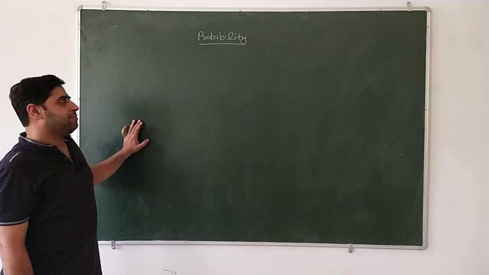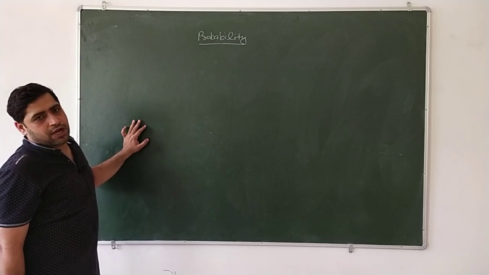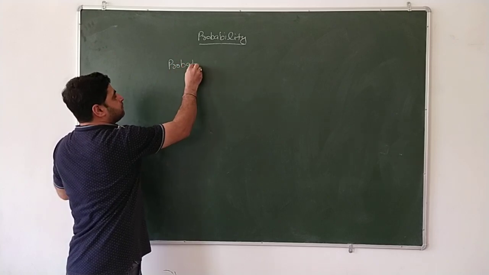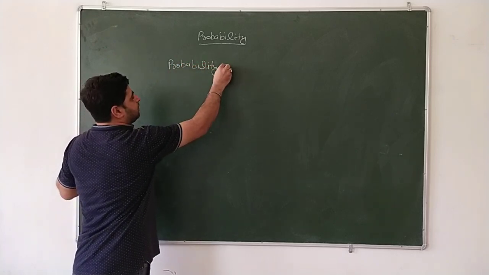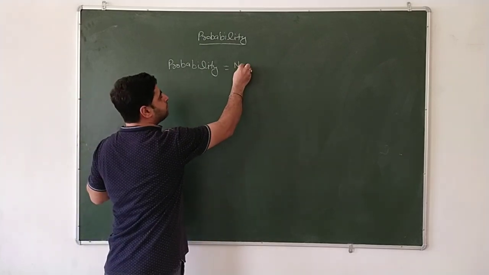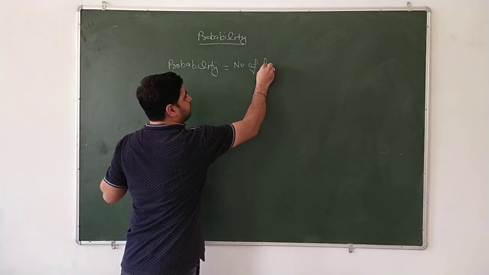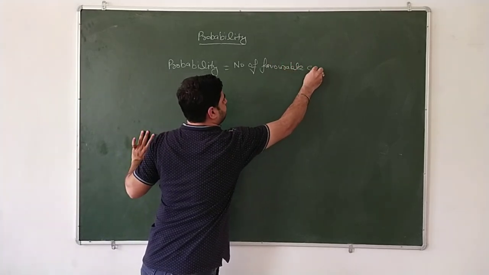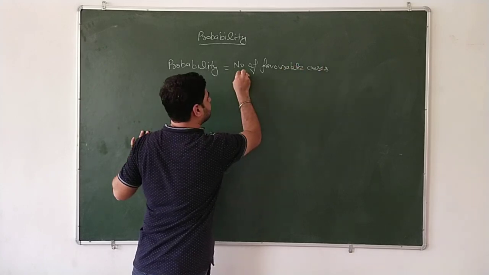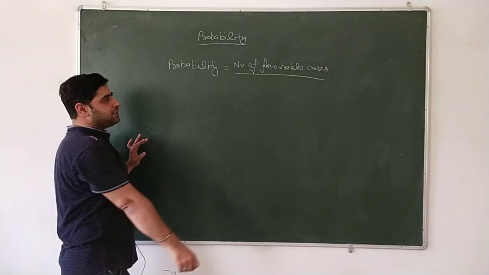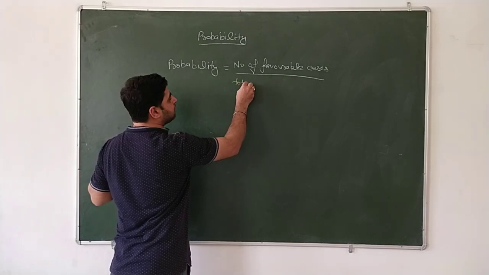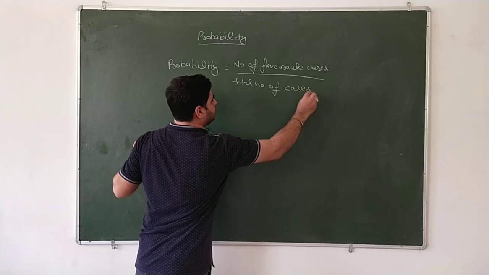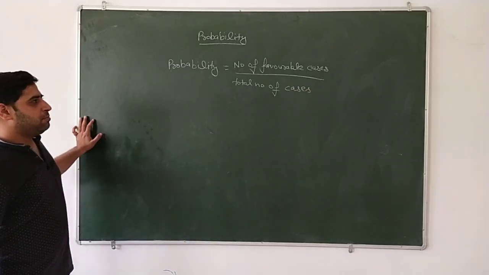Probability means favorable cases: how many outcomes will come out. Probability is equal to the number of favorable cases divided by the total number of cases.